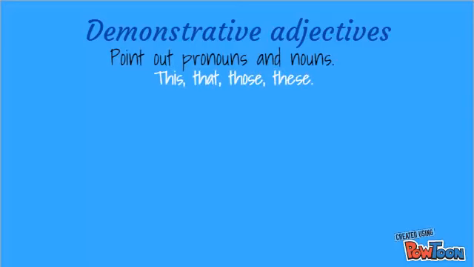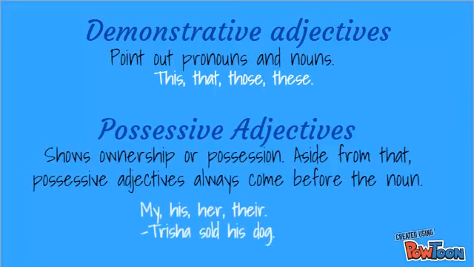Demonstrative adjectives point out pronouns and nouns. For example, this, that, those, and these. Possessive adjectives show ownership or possession. Aside from that, possessive adjectives always come before the noun. For example, my, his, her, their. A clear example is Trisha sold his bag.